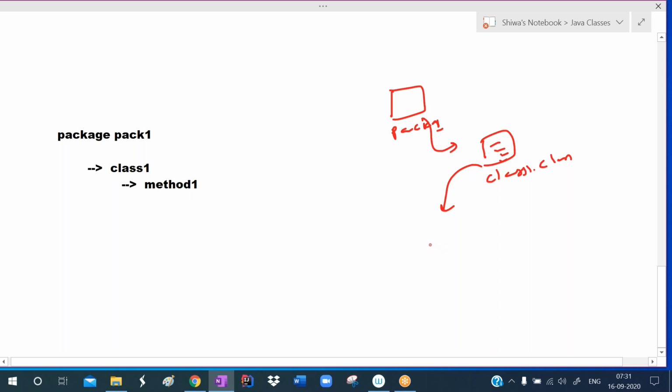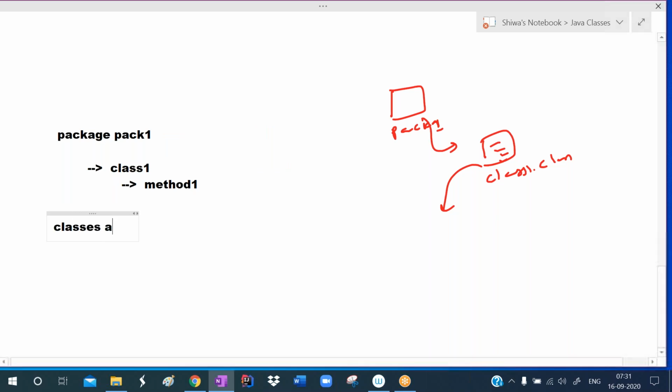Okay, so this is my task. To define the package, which keyword do we have to use? The package keyword. Now I'm defining, observe carefully. We want to define one package with the name pack1. In that, we want to define one class named class1 and a method named method1. Remember one point: these classes should be public.